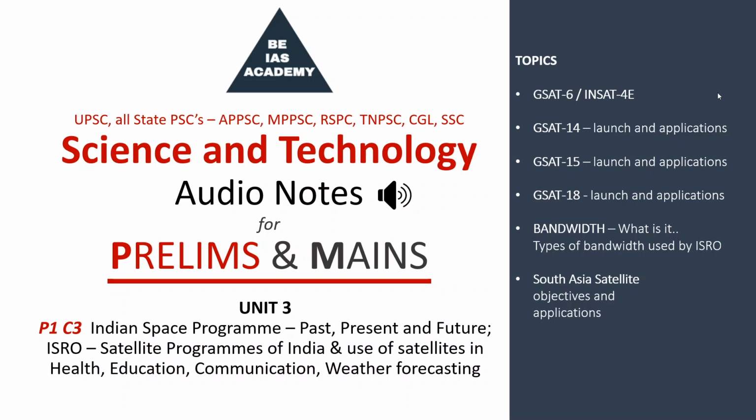ITU, the International Telecommunication Union, provides the bandwidth for civilian purposes. Where is it? It is at Geneva, Switzerland.